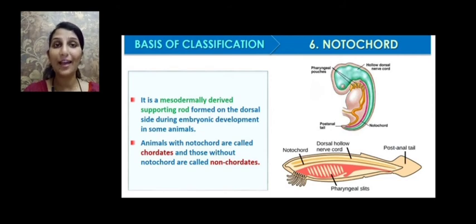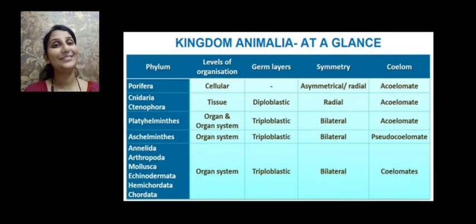So if the notochord persists, they are called chordates. Such animals with notochord are called chordates, and those without this notochord, the rod which is seen on the dorsal surface of the body supporting their body, are called non-chordates. So these are the bases of classification: levels of organization, germ layers, symmetry, coelom, and in addition to it, metamerism and presence or absence of notochord.